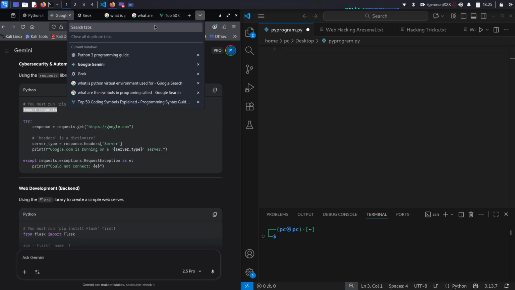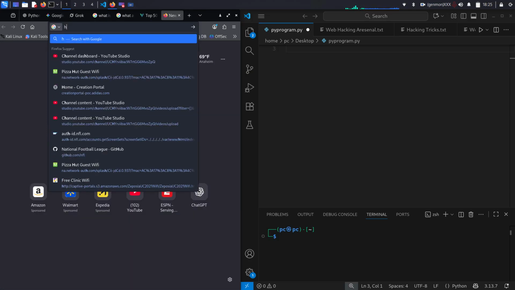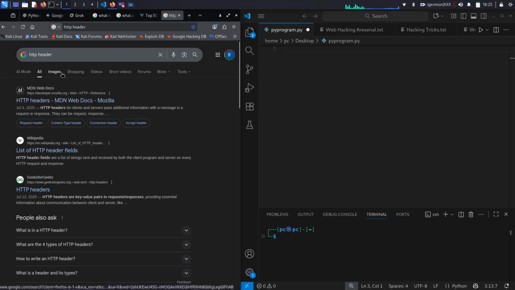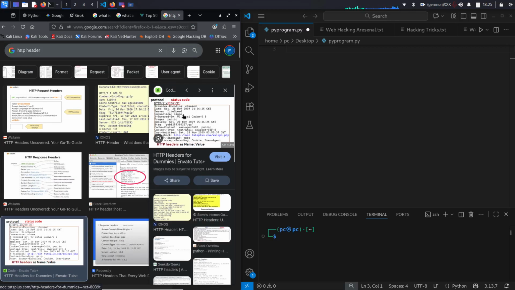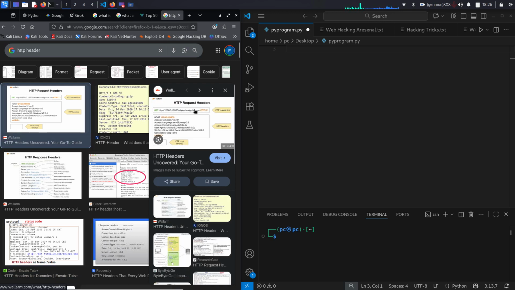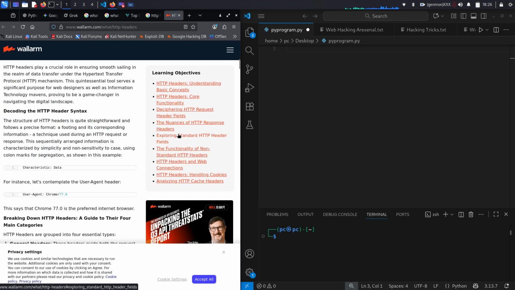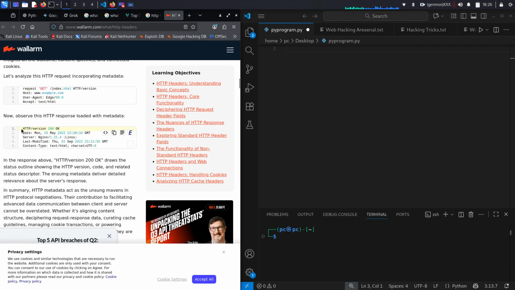So I'll give you an example, right? Oh dang, I was trying to find an HTTP header. Let's see if we can find it. So yeah, this is essentially how they look. You can see the date as well. And here's another one. Essentially, this is it, right? HTTP version 200, then the date, etc. So that's what the HTTP header is.